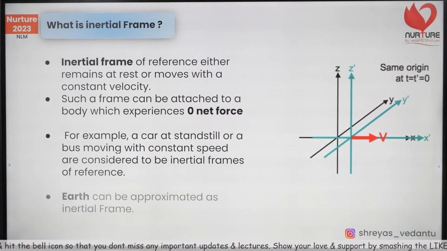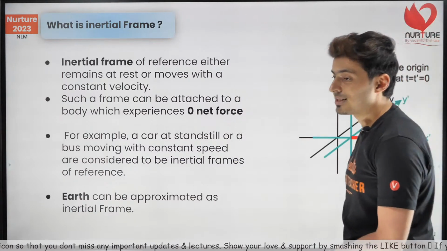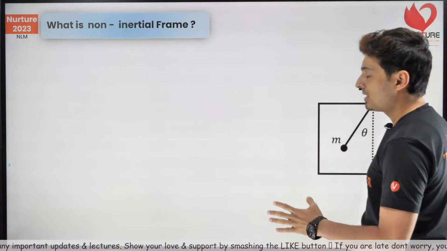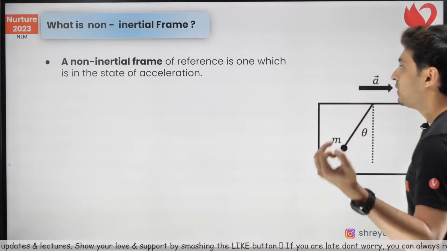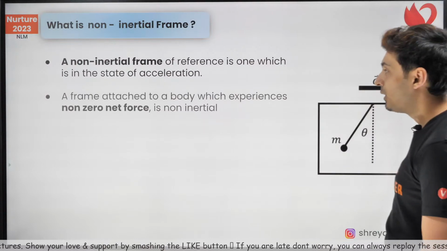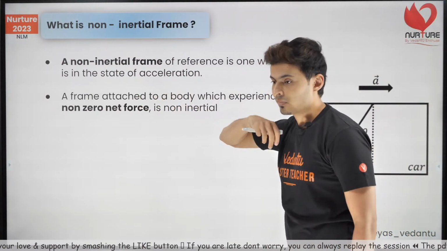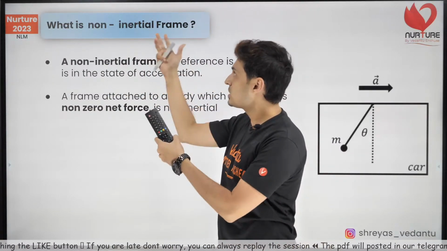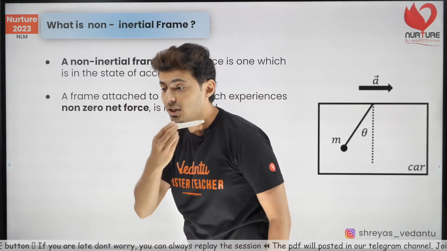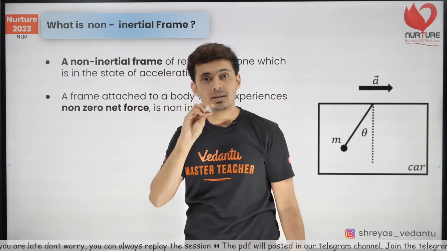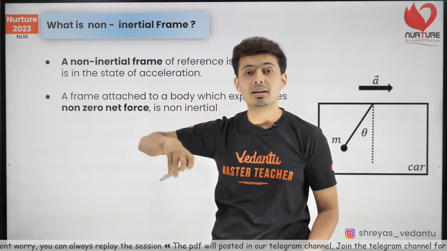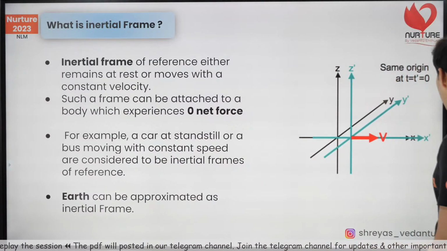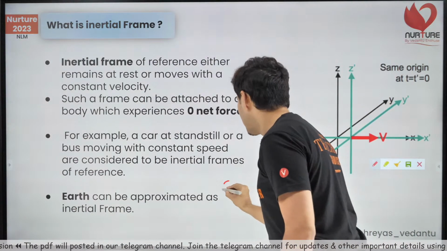Okay. What is a non-inertial frame? Earth is also approximated as an inertial frame. I hope, Sajita, it answers your question. What is a non-inertial frame? All those frames of reference which are actually accelerating, where the net force is not 0. If the net force is not 0, then it is an accelerated frame of reference, or non-inertial frame. Even if the direction changes, yes, Raghunath, the direction is changing, but it is changing slowly. That's why I said it is approximated as inertial, because it is almost 0.